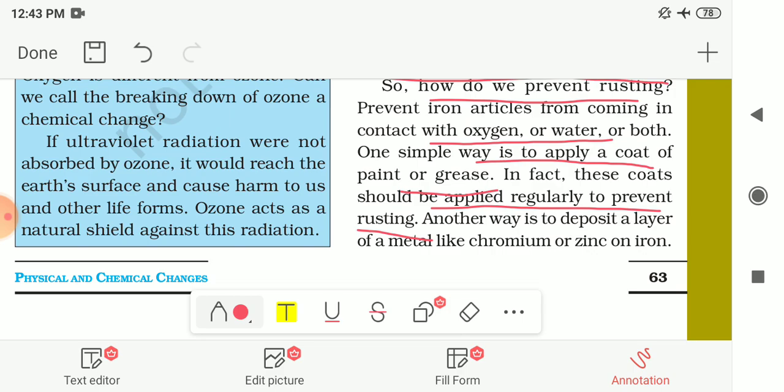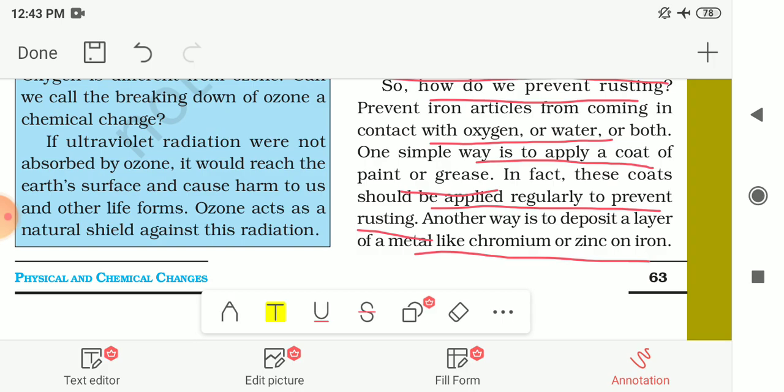Another way is to deposit a layer of metal like chromium or zinc on iron. Another way you can do is you can apply another layer of metal on the iron objects, like chromium or zinc. So this is how we can prevent this rusting.